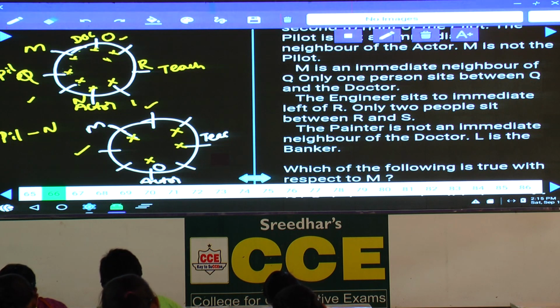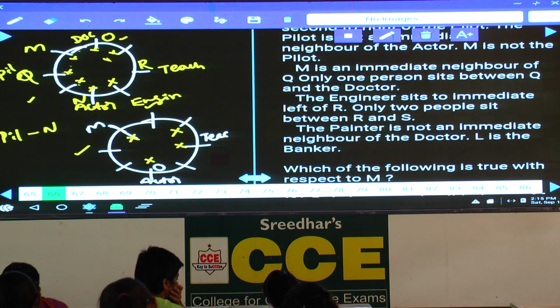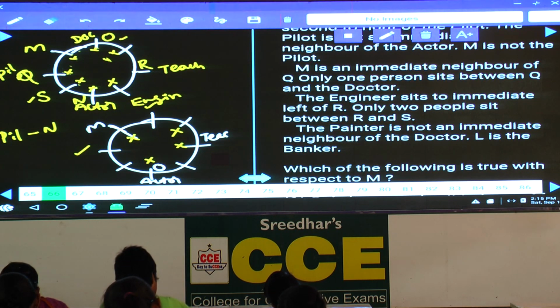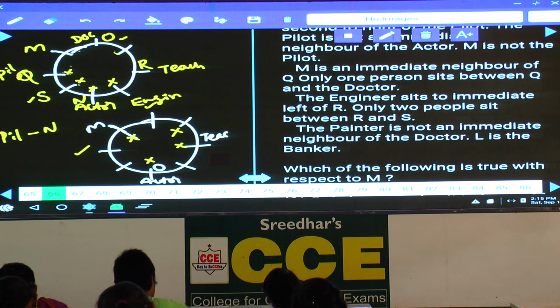If R is the teacher, then the engineer sits to the immediate left of the teacher. Only two people between R and S. As only two people are between R and S, hence S must be between Q and N. Next one: the painter is not an immediate neighbor of the doctor. Painter cannot be the immediate neighbor of the doctor. Hence, where should the painter be? S must be the painter. The painter is not an immediate neighbor of the doctor, hence the painter is S.